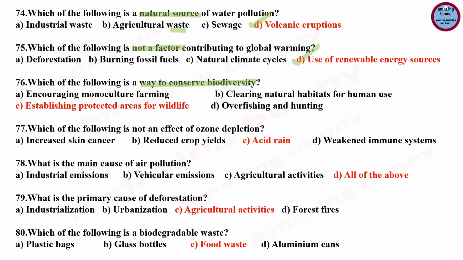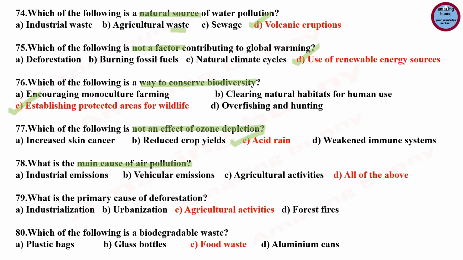Question number 76. Which of the following is a way to conserve biodiversity? And the answer is establishing protected areas for wildlife. Question number 77. Which of the following is not an effect of ozone depletion? So skin cancer, reduced crop yield, weak immune system, all are related to ozone depletion. And option C, acid rain, which is not an effect of ozone depletion.